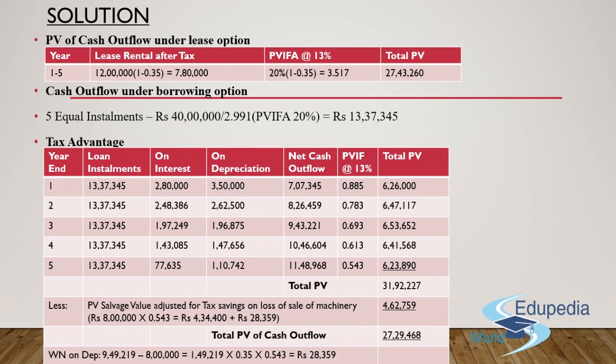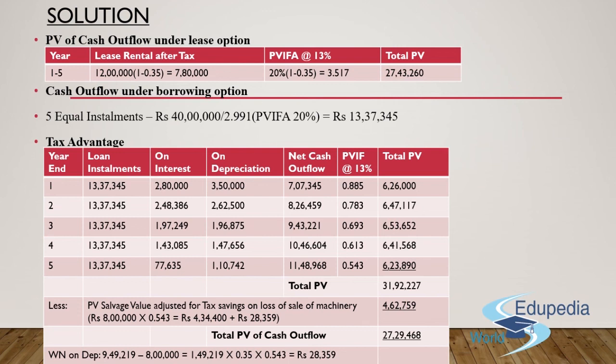I'll multiply the same with the present value interest rate factor annuity at 13%. Remember guys, before tax, the rate is 20%. I'll multiply the same with the taxation amount, and after the same, I'll get a figure of 13% in this particular scenario. So the present value interest rate factor at 13% will be 3.517. I'll multiply the same with 7,80,000. I'll get a figure of total present value as 27,43,260 rupees. This is what we'll get if we would have resorted towards the leasing option.